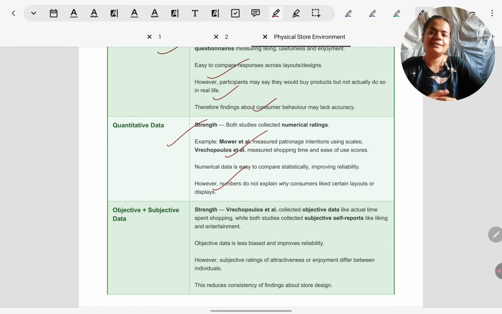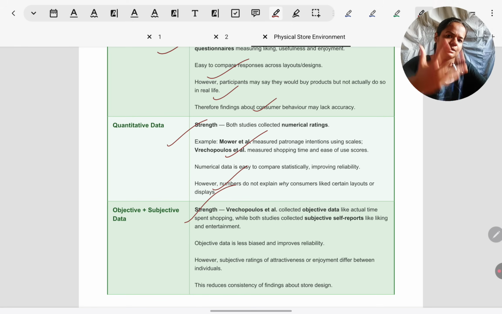The problem is that we do not get insights. Why did people find grid layout very easy? We are assuming some things why they must have found it easy, but we haven't directly asked them to elaborate. Or in the Mover et al. study, what was so attractive about window displays or landscaping that they would like to repeatedly visit the store? We don't get clarity on those aspects.